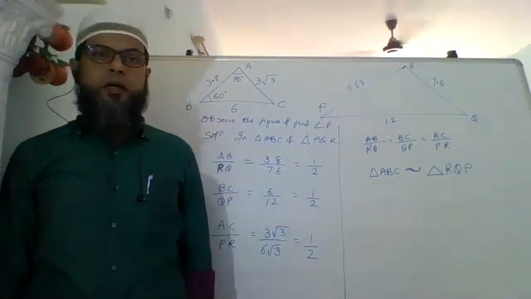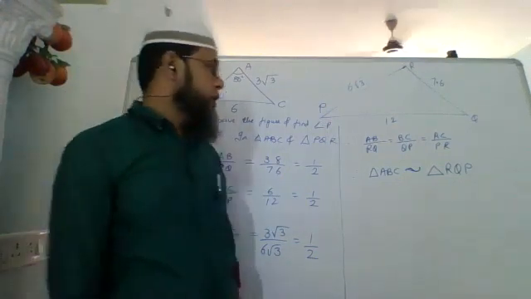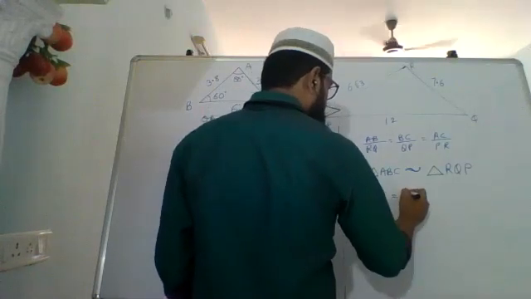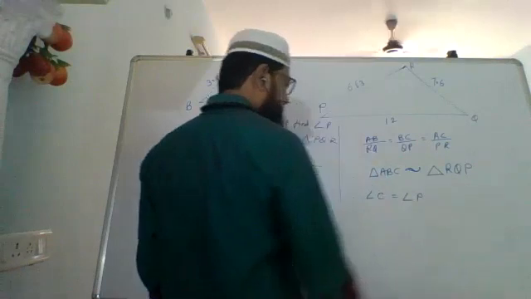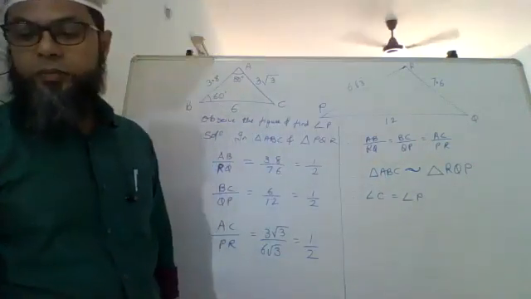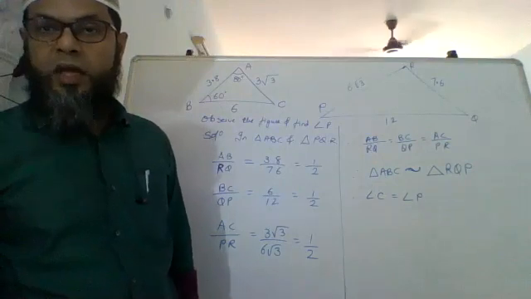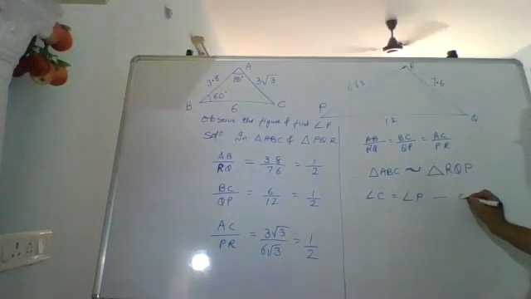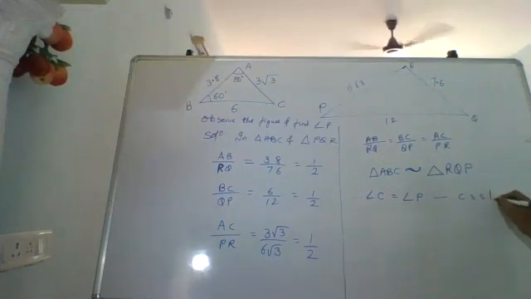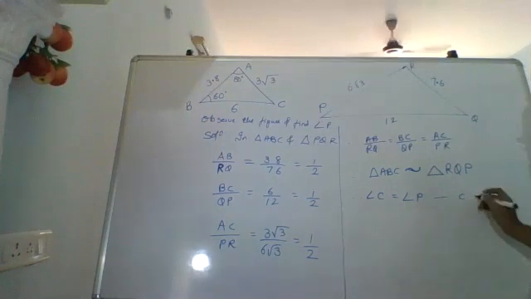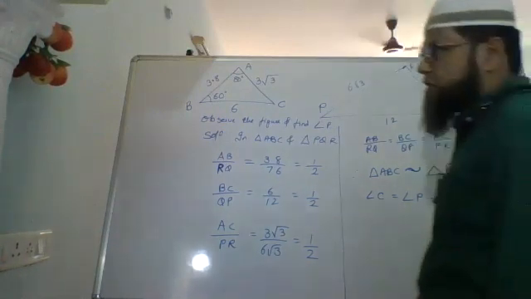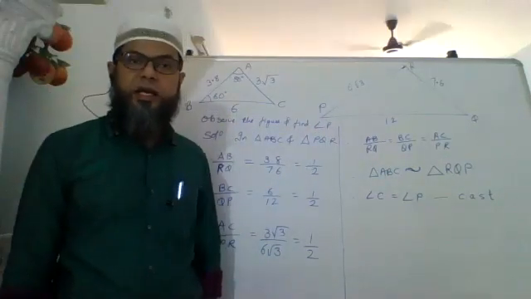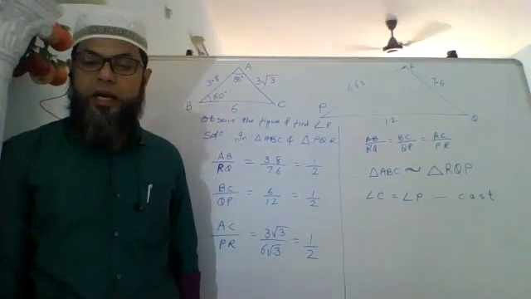Now the triangles are similar, so their corresponding angles are equal. Therefore, angle C equals angle P. We write this in short as CAST, corresponding angles of similar triangles.